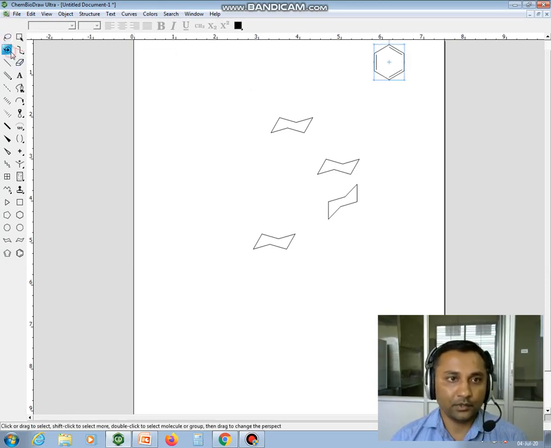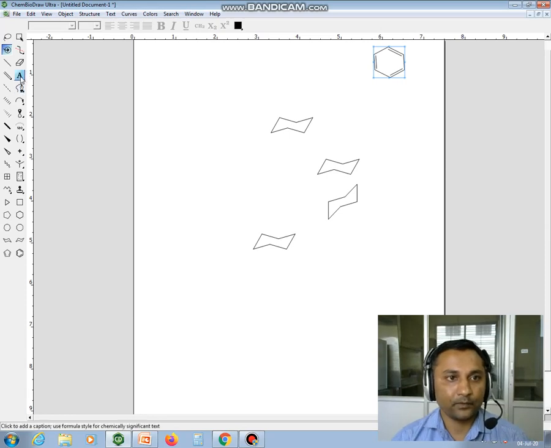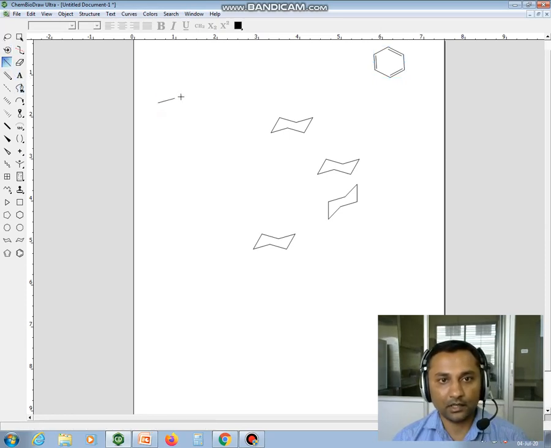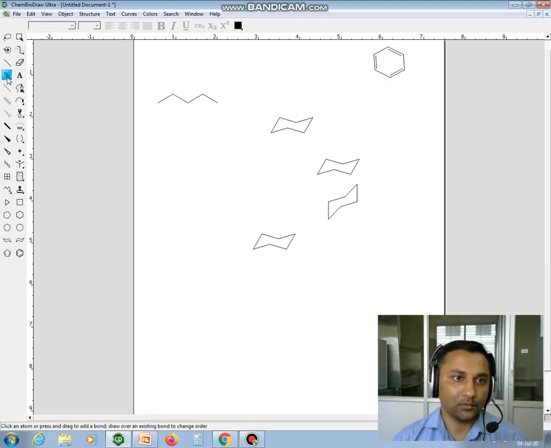Then you can rotate the bond, you can rotate your structures or any bond which you have drawn in this software. Now this is the solid bond used to represent a covalent bond, like you can draw the structures like this. This is double bond, triple bond, and so many bonds are available in these tools. So as per your need, you can insert the bonds. Okay, this is the dotted line. And if you want to show the stereochemistry of any molecules, you can use these toolbars.